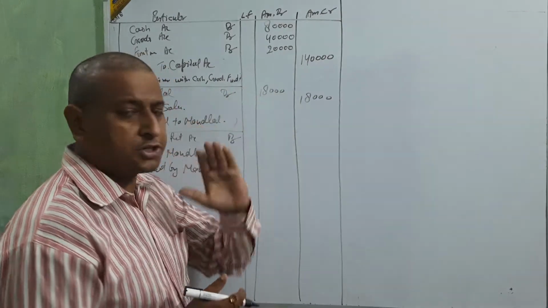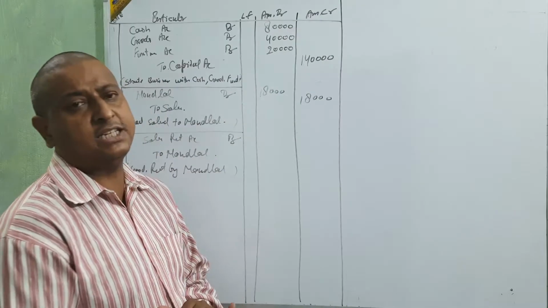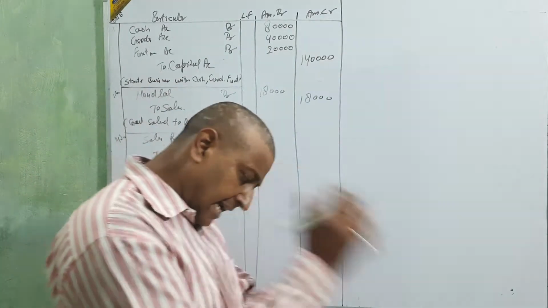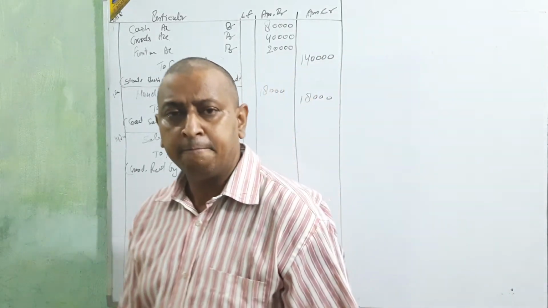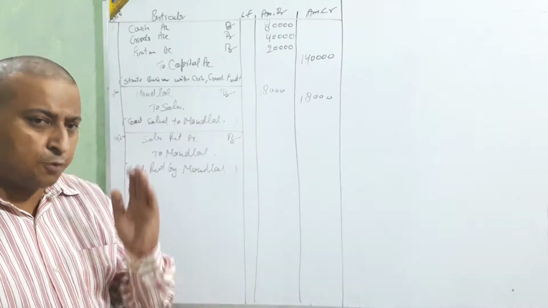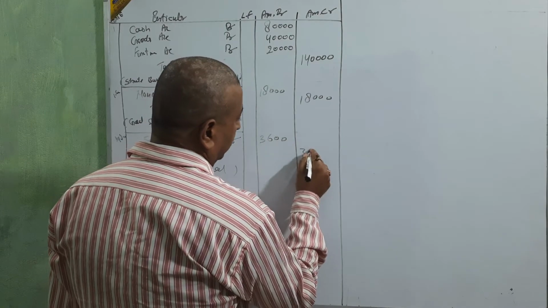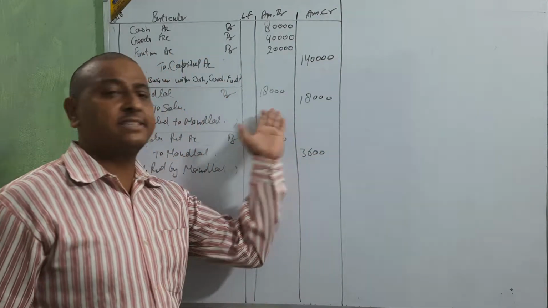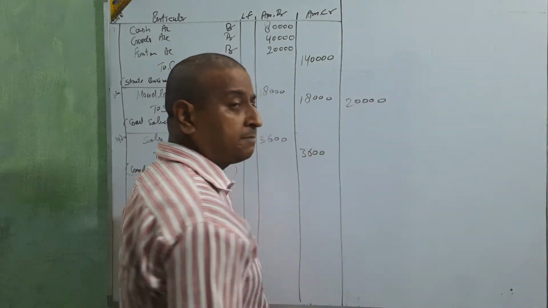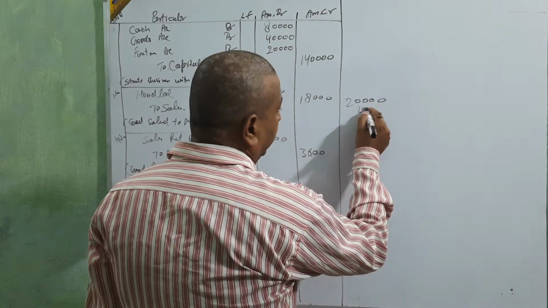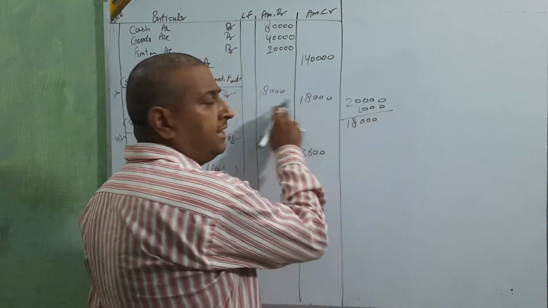Here the list price is 4,000. In the earlier case the list price was 20,000, and we deducted the trade discount. Again we deduct the trade discount: 10% of 4,000 is 400, so 4,000 less 400 is 3,600. In the 20,000 case, 10% less gives 18,000, which is shown there.